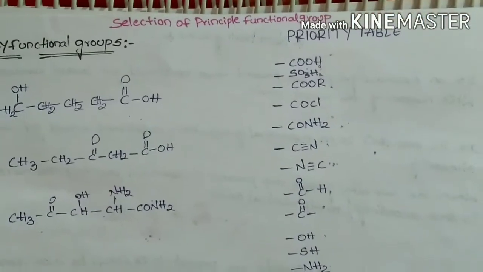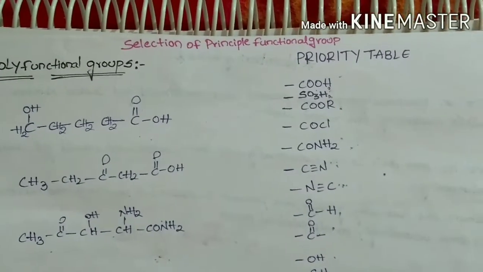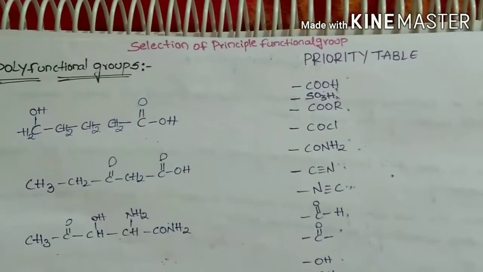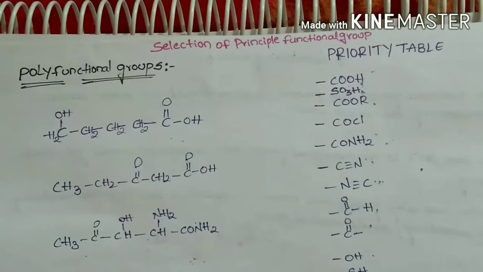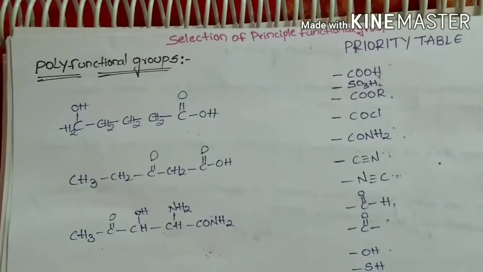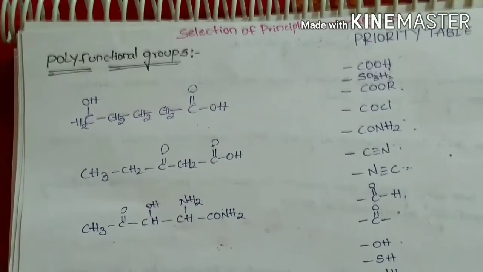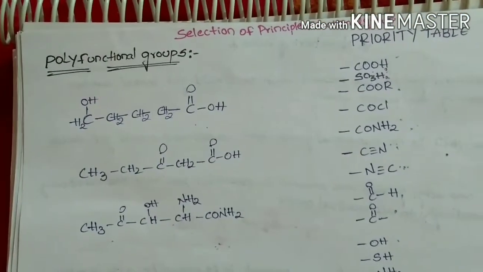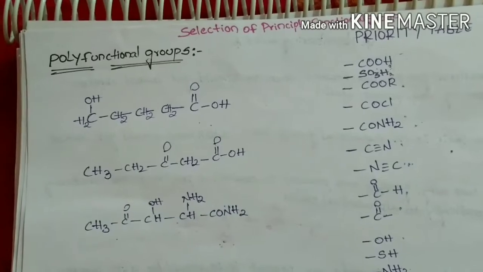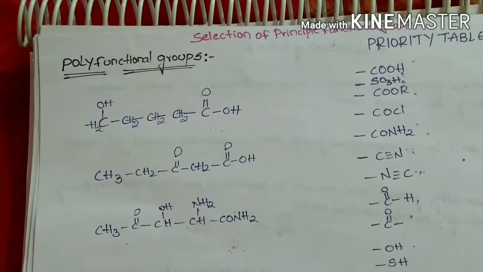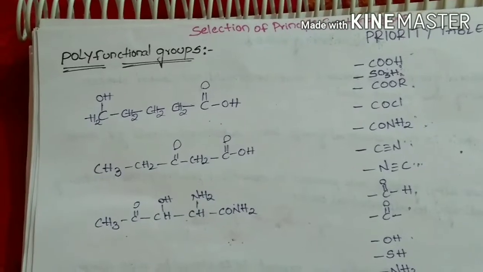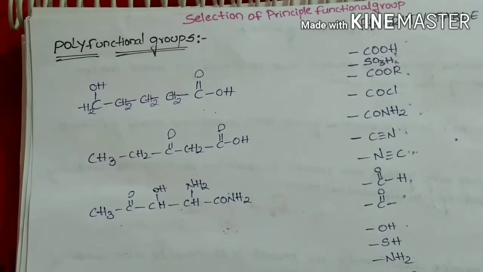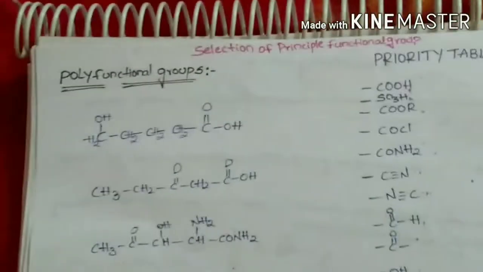Coming to the selection of a principal functional group, this situation occurs when a given organic compound contains two or more different functional groups. In such a case, we must select one functional group as the principal functional group, while the other groups are selected as secondary functional groups, that is, they are treated as substituents.